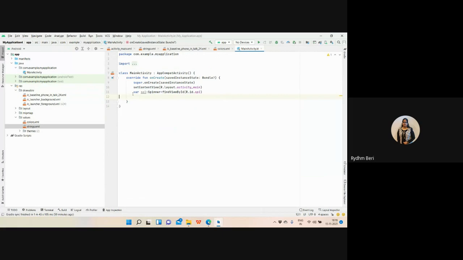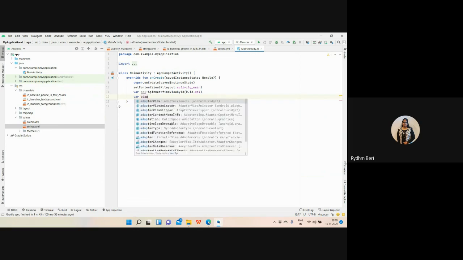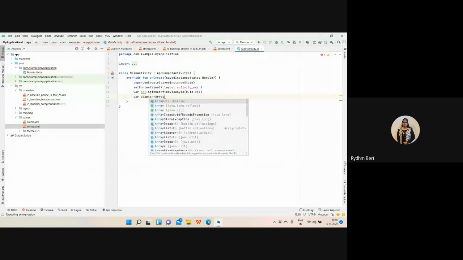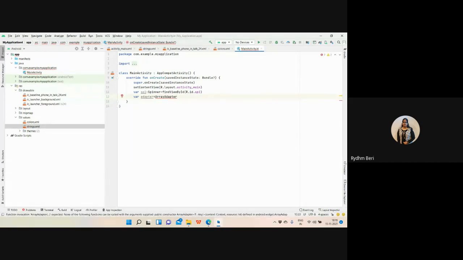So what I'm going to create, firstly, is the adapter. I'm having the adapter variable which will access the array adapter. So what is the array adapter? Firstly, array adapter is basically a content source from where I will get the array. Like we are having the array now, similarly, we are having the array adapter. But this array adapter can be applied to any control, and from it, any control can access the data easily.